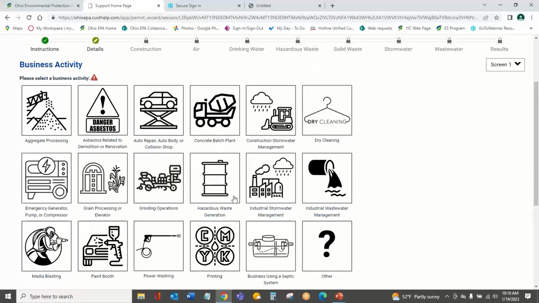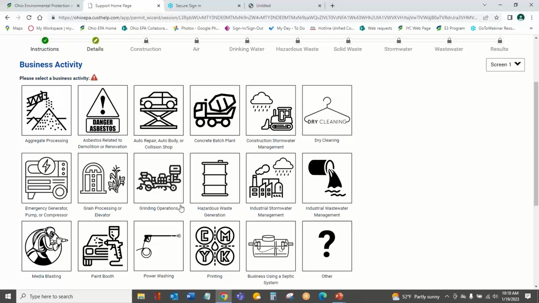And now we've arrived at the business activity screen. This is the screen that I had on the slide earlier today. You'll see that we have several options here for different kinds of industries, as well as specific permitting requirements. So we've divided up based on, like I said, the most common inquiries we see, the most common industries that have small business requirements and need some sort of permitting determination with us, as well as common questions we get about specific permits.